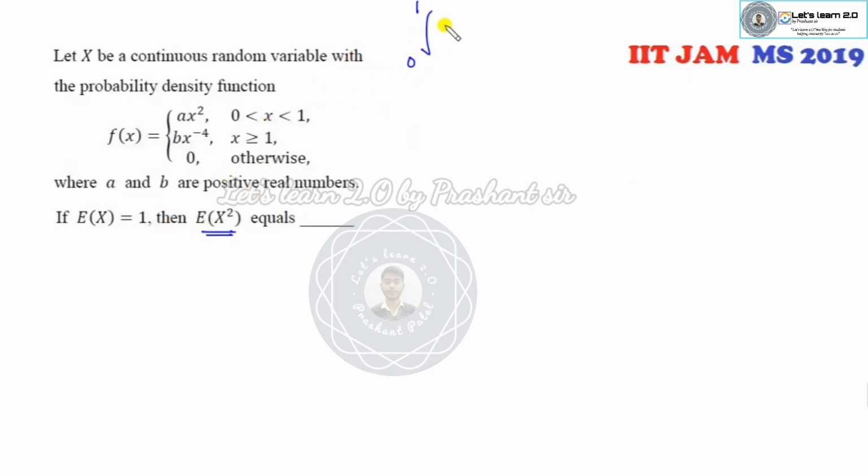Look at this another one. Your target is to find E of X squared. So I can break them, x squared into a x squared from 0 to 1, and x squared into b x raised to power minus 4 from 1 to infinity. So what is that? a x to the 4, so a over 5. Fine. Because it's a x to the power 5 over 5 from 0 to 1.